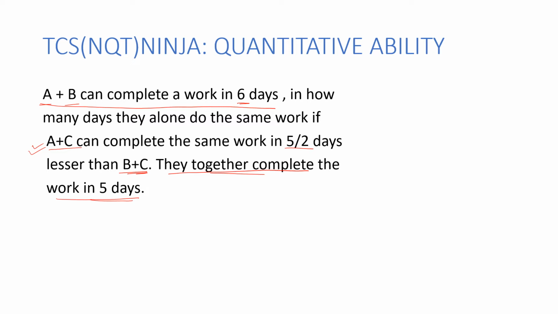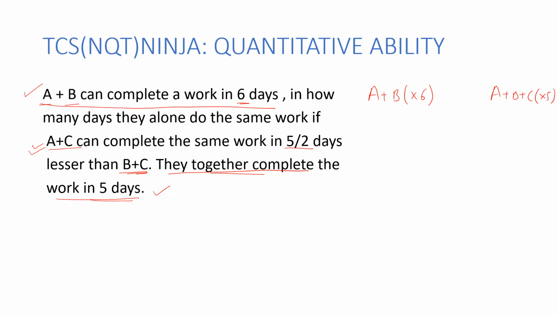So how will we approach this question is, I'll work with the simple things first and then try to think about the little bit of complexity given in the third line. So let me work on what is given in the first line and the last line. The first line says A plus B can do the work in 6 days. So let me put it in short like this: A plus B requires 6 days to complete the work. And together would mean, if they were all working together, they can do it in 5 days.